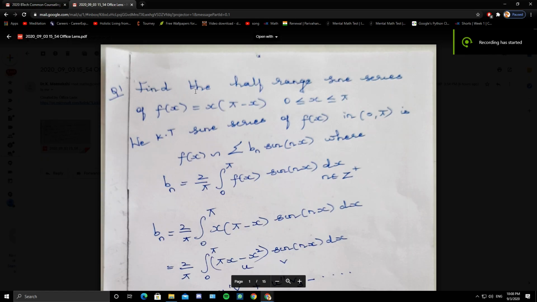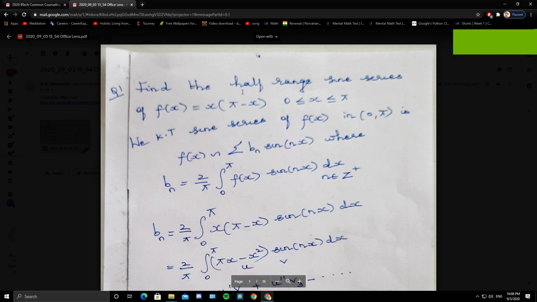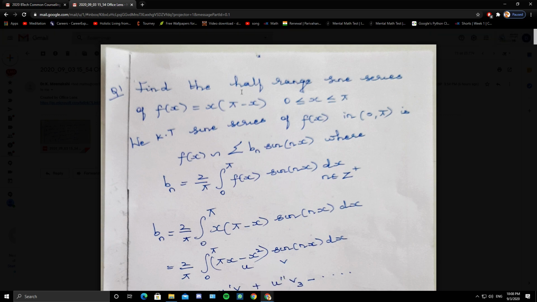Today's class will discuss some more problems from half range series. So half range series is for the functions defined in half the period, so either period L or period pi. You will be asked to find the half range series of a function defined in 0 to L or 0 to pi. It is for non-periodic functions or aperiodic functions.